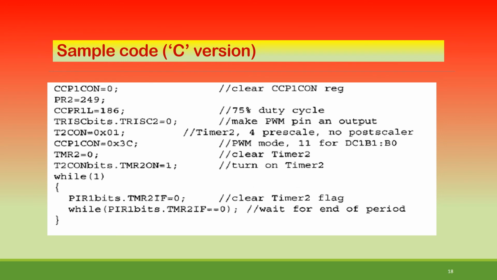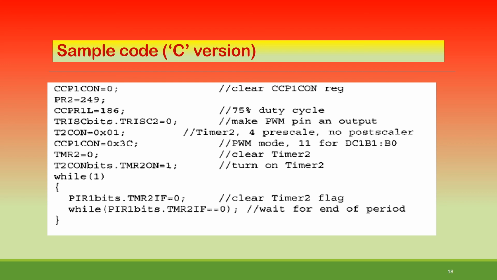And in C language, same thing. In the beginning CCP1CON you make 0, PR2 you load with 249, and CCPR1L you load with the duty cycle figure, that is 186. TRISC, so that we are making the PWM pin an output, respectively TRISC2, the RC2 pin, and T2CON is equal to 0x01. So Timer 2 has a prescaler, and no postscaler. You can refer to the slide where I have shown the Timer 2 pattern.